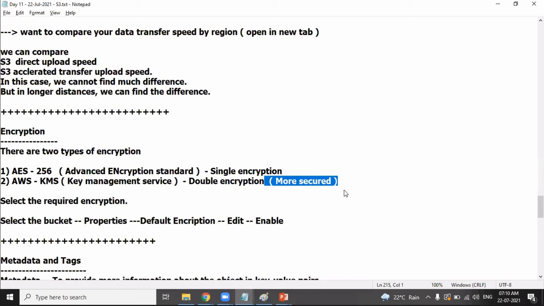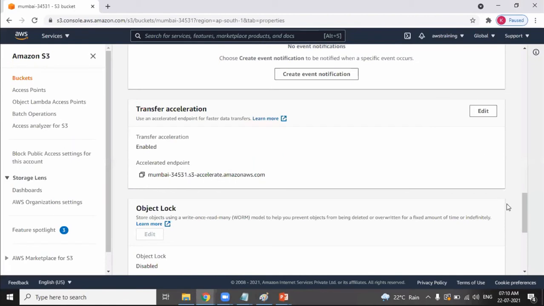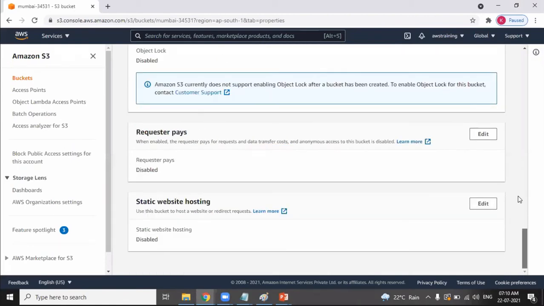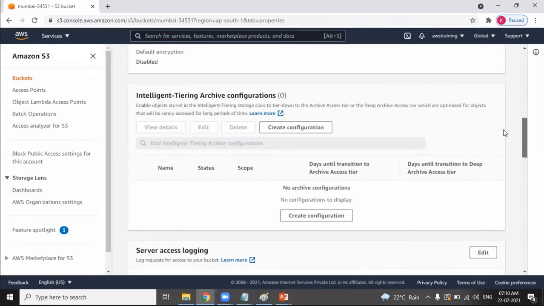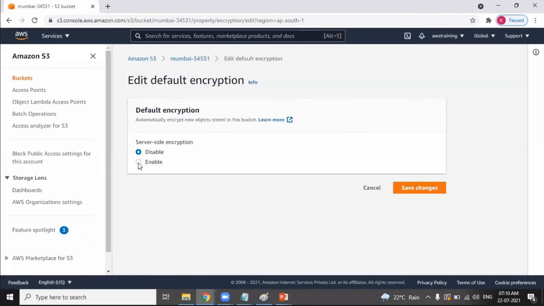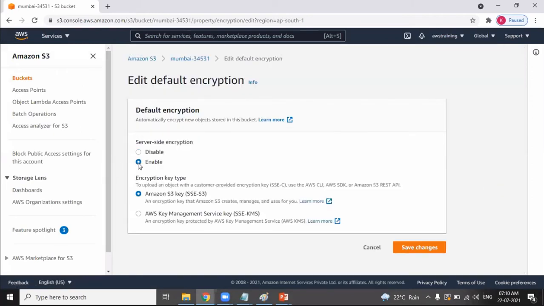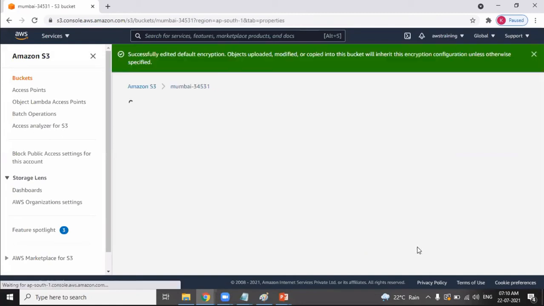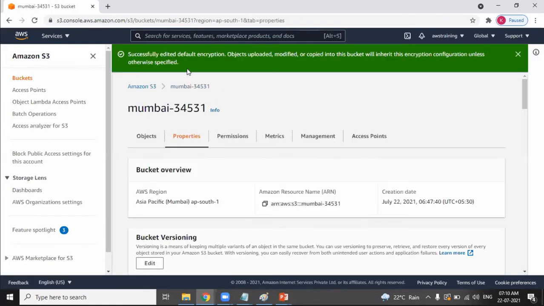Go to properties. By default, everything is disabled. We have discussed transfer acceleration, and you can see encryption. By default it's disabled. You have to enable the encryption. Click on edit, and enable. As I mentioned, there are two types of encryption: AWS S3 key and Key Management Service. Whichever encryption you want, you can enable it. You have successfully enabled encryption. So whenever you upload objects, they get encrypted and saved for higher security.